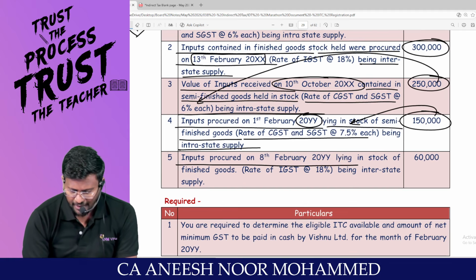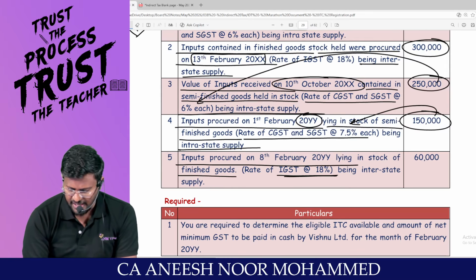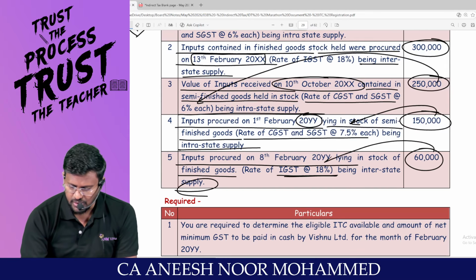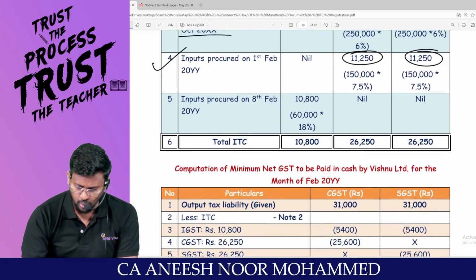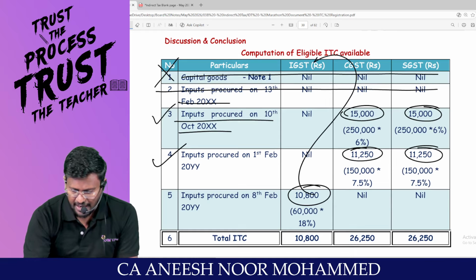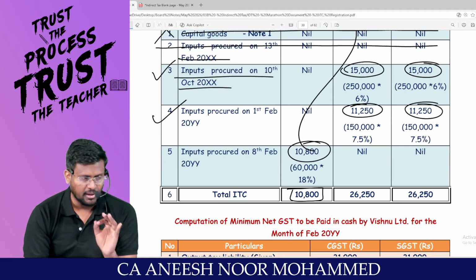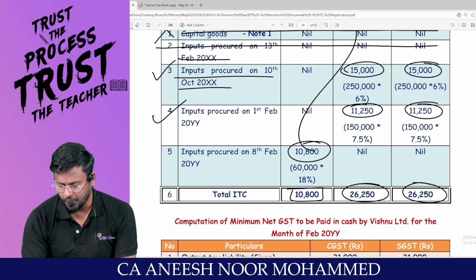Input procured on 8th February, lying in stock of finished goods. Rate of GST 18% being interstate. So 60,000 into 18% comes to 10,800. 10,800 you have to write in the IGST column because it's an interstate supply. So 10,800 ITC you can take, and 26,250 and 26,250.